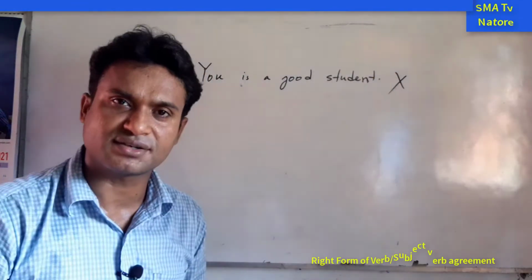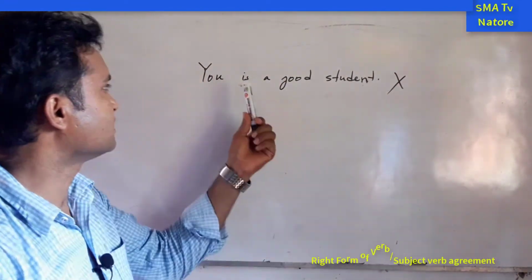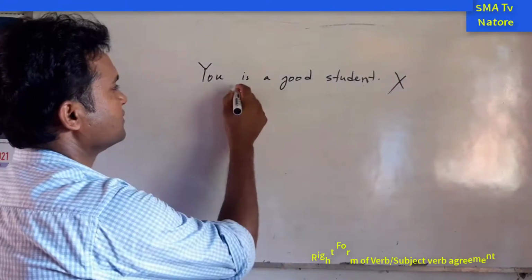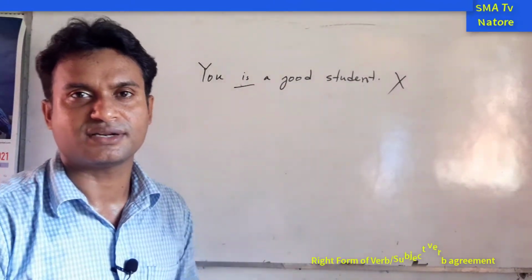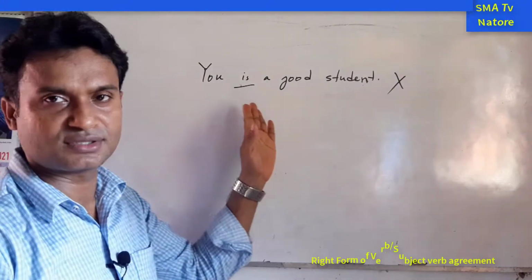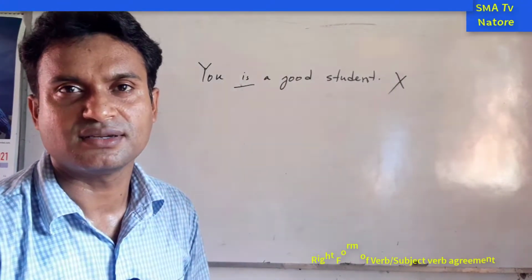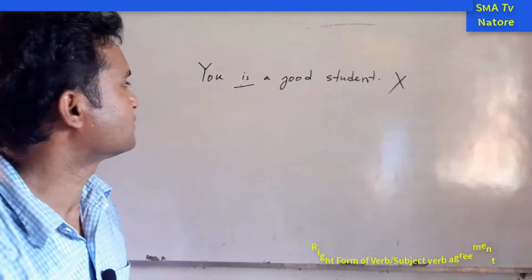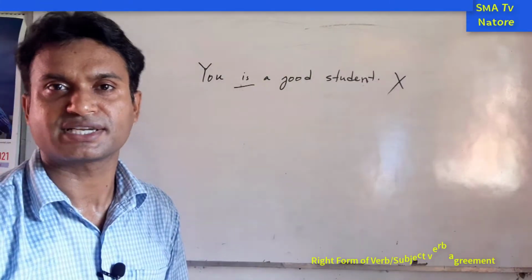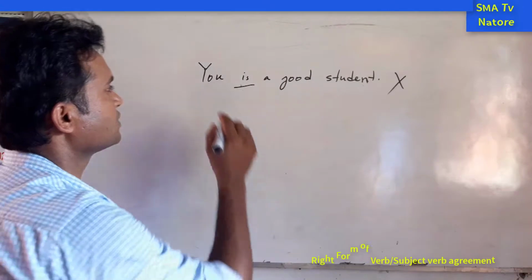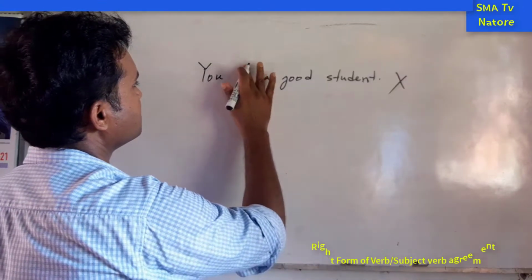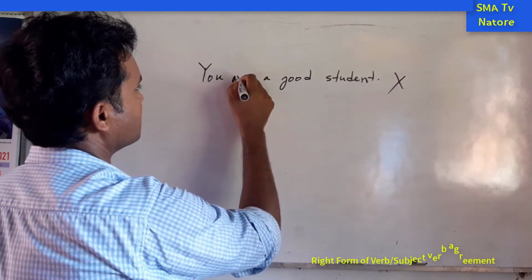It is not the correct sentence. Why? Because here is the problem. What is the problem? The right form of the verb of this sentence, and this is the agreement of the verb and subject. So the subject is second person. So we need what? We need "are". So here we have to write "are".